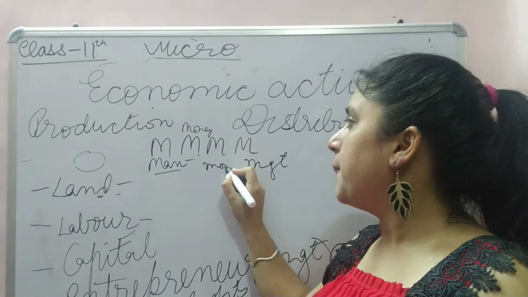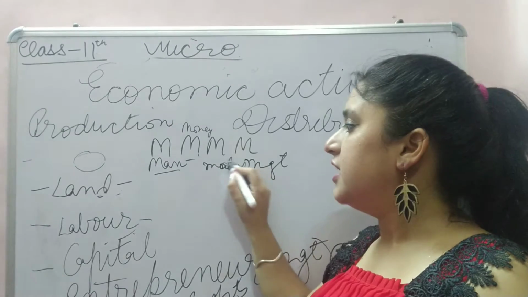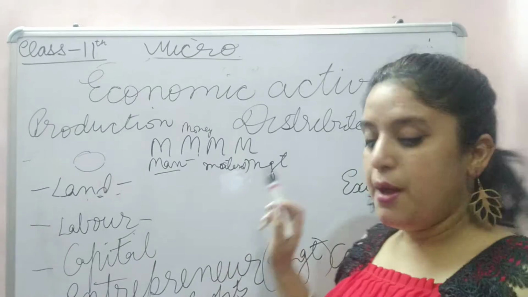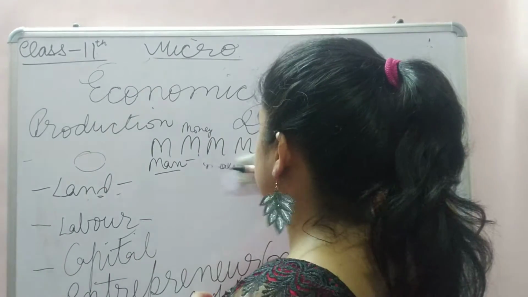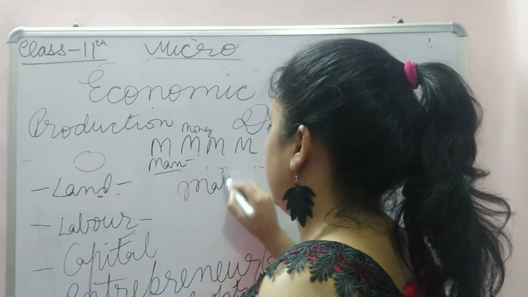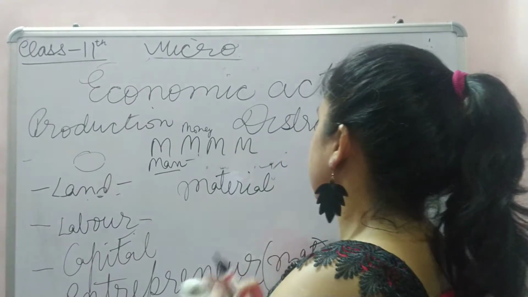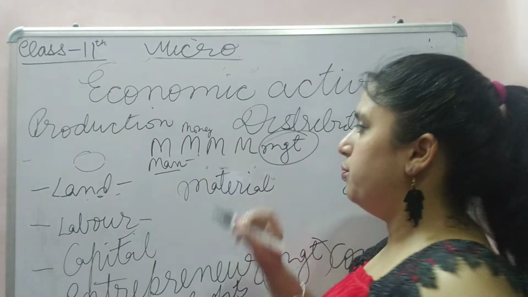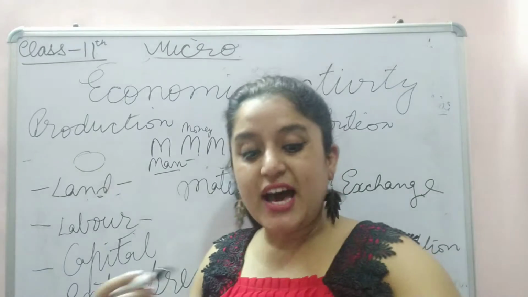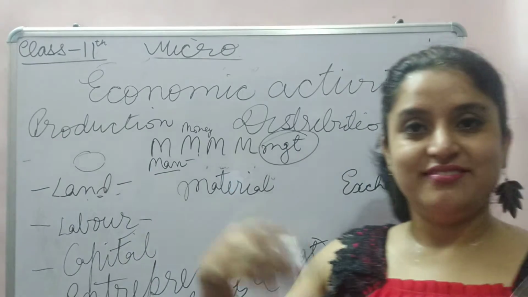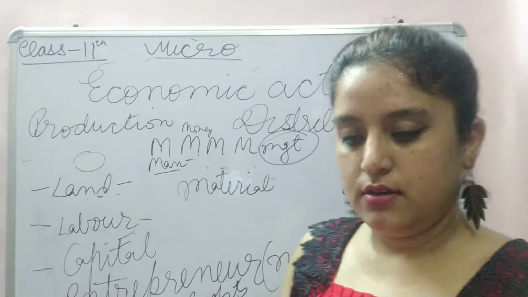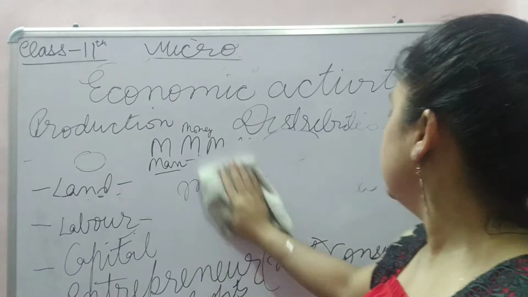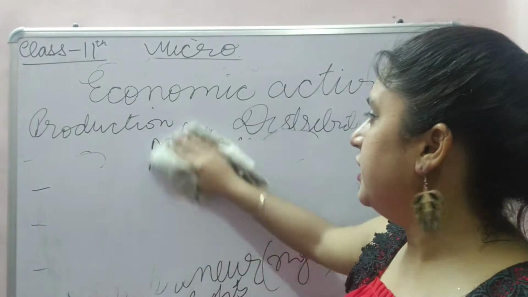Same thing we have studied here. Land, labor, capital, entrepreneur. Same thing, man, money, material, management. Right? Material, raw material, equipment, machinery and management. Very important, all four. Management is making all these things happen and making that product available. In return, management gets what? In return, management gets profit.